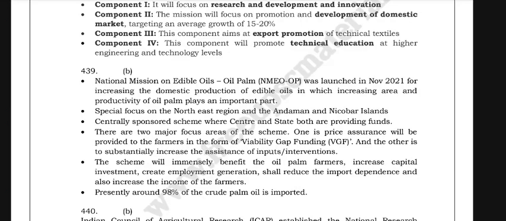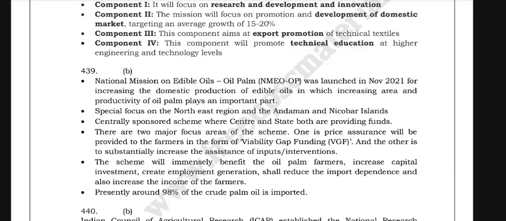It is a centrally sponsored scheme where the Centre and the state both provide funds. There are two major focus areas of the scheme. One is price assurance to the farmers in the form of viability gap funding, VGF, and the other is to substantially increase the assistance for inputs or interventions. The scheme will immensely benefit oil palm farmers, increase capital investment, create employment, reduce import dependence, and also increase the income of farmers. Presently, around 98% of crude palm oil is imported.